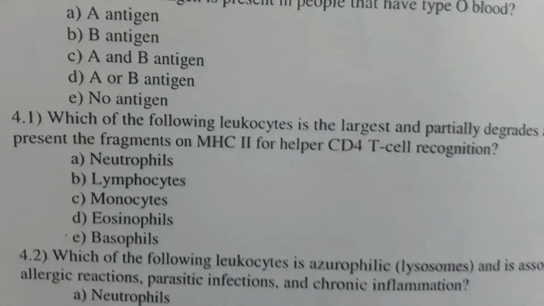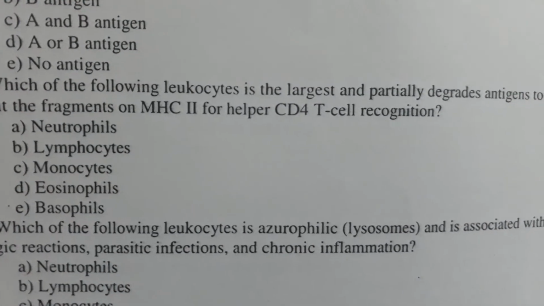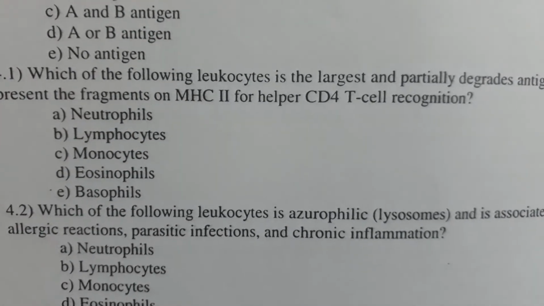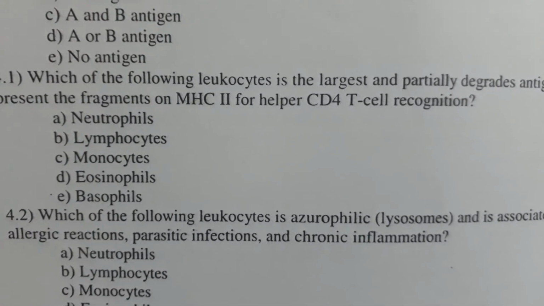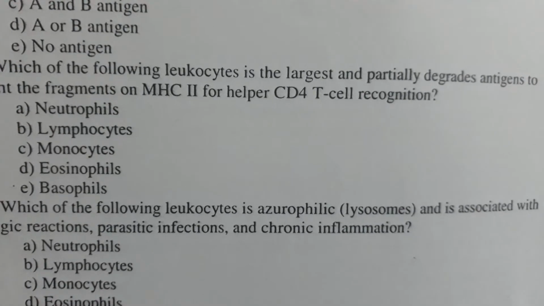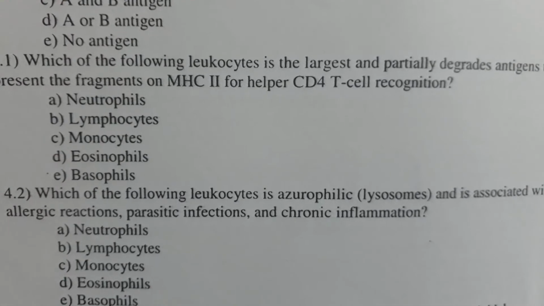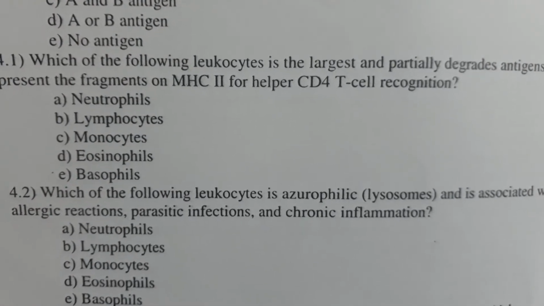Next question. Which of the following leukocytes is the largest and partially degrades antigens to present the fragments on MHC2 for helper CD4 T cell recognition?